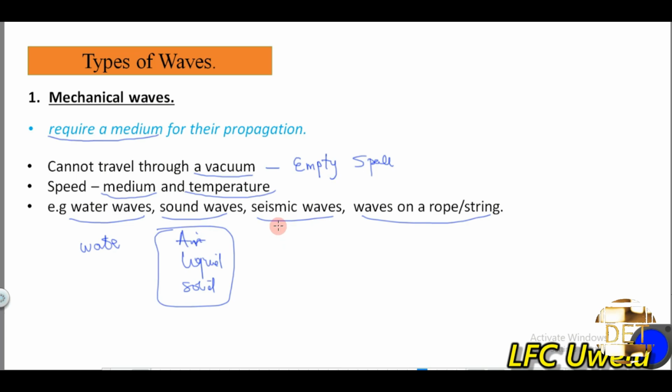A seismic wave is a wave that is due to vibration in the Earth's surface. So a seismic wave will require the Earth for it to travel. So it requires a material medium. Then waves on a rope or string would require the rope or the string for them to travel. So if there is no rope or string, there are no waves on a rope or string. So all these are examples of mechanical waves. They need a material medium for them to travel.